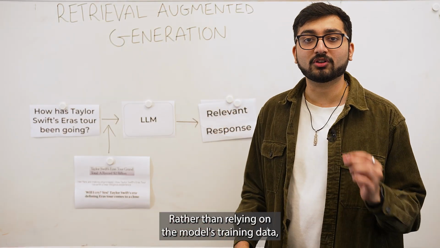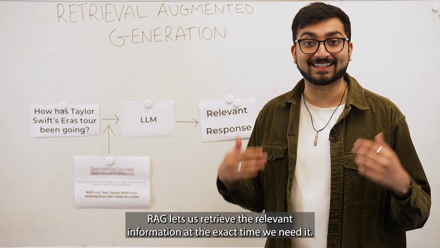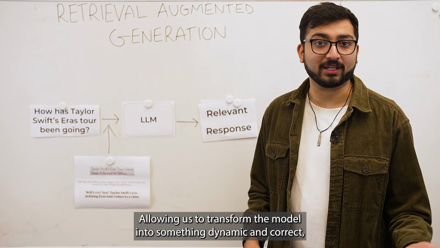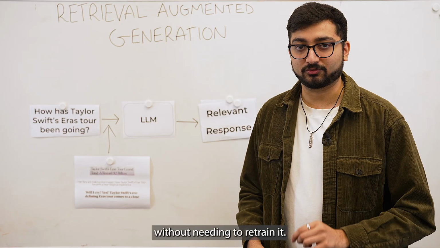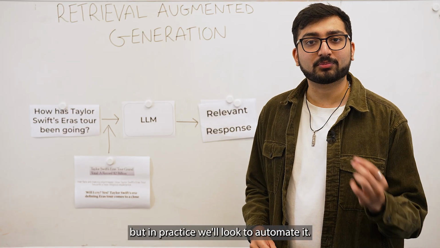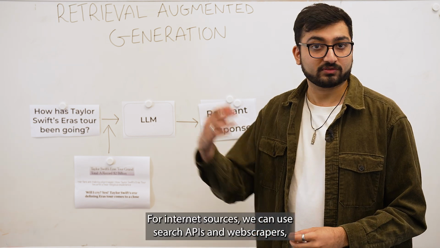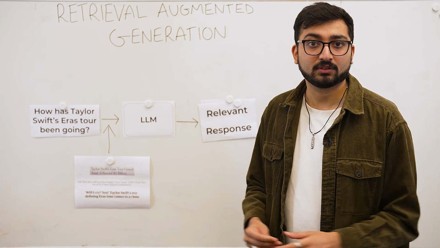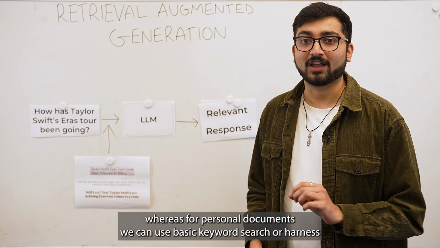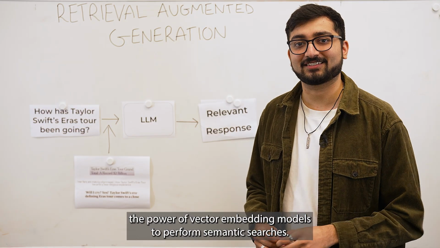Rather than relying on the model's training data, RAG lets us retrieve the relevant information at the exact time we need it, allowing us to transform the model into something dynamic and correct without needing to retrain it. Retrieval can be done manually like this, but in practice, we'll look to automate it. For internet sources, we can use search APIs and web scrapers, whereas for personal documents, we can use basic keyword search or harness the power of vector embedding models to perform semantic searches.